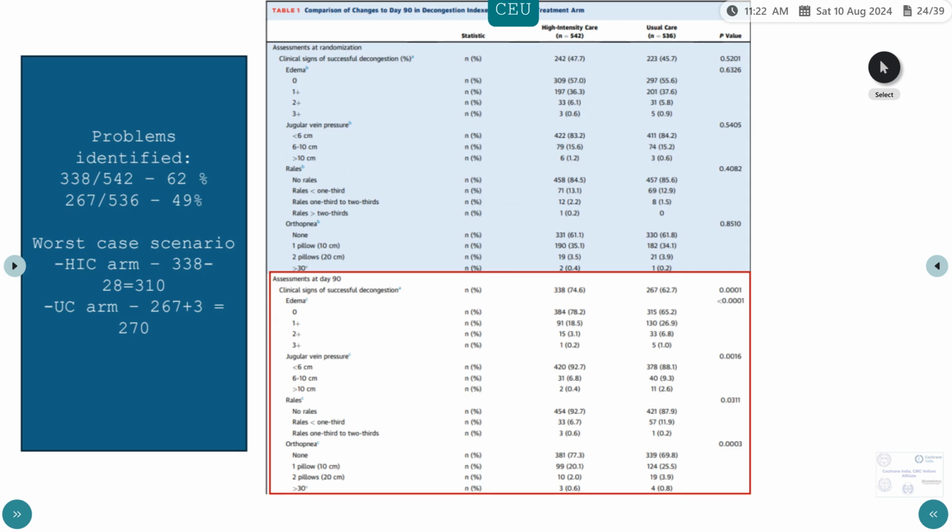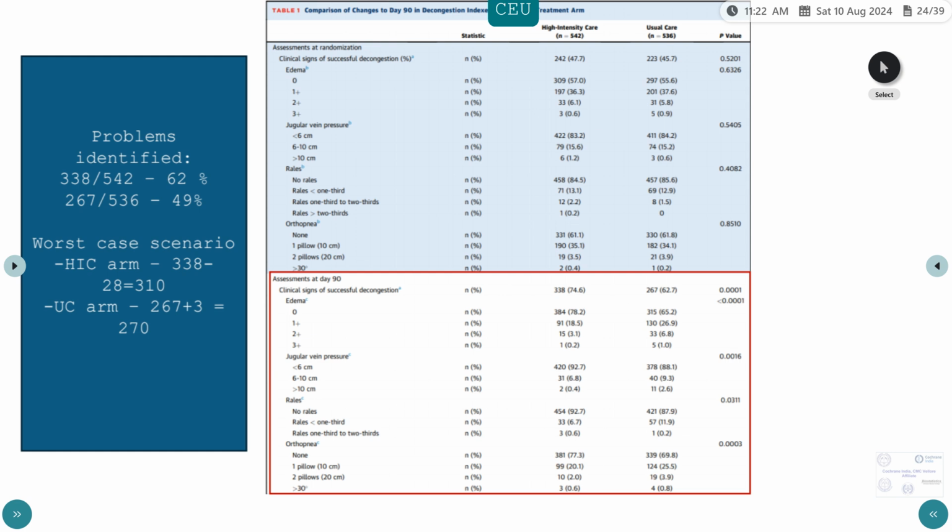Coming to the outcomes they have looked at here, comparing the high intensity care versus the usual care arm, assessed at day 90 for clinical signs of successful decongestion. Non-inferior treatment? This is not non-inferiority. They are saying that high intensity is a superior treatment to usual.